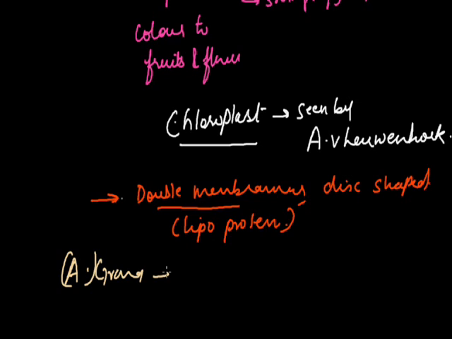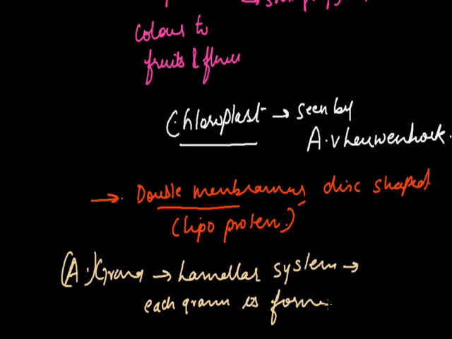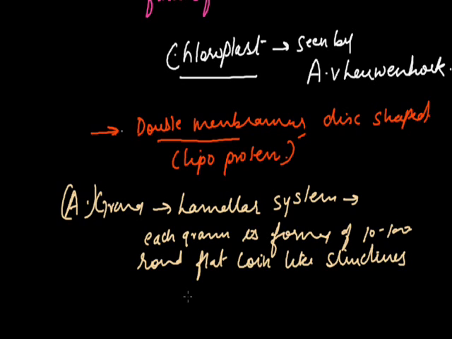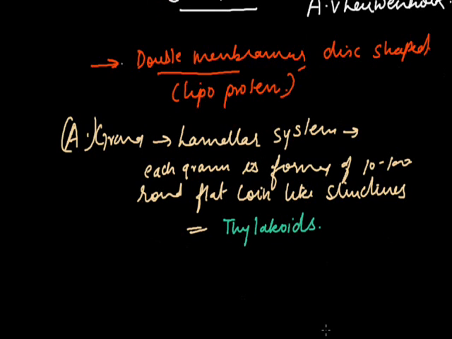Besides this, it consists of a portion called grana. Grana is the lamellar system, made up of lamella only, and these are found layered on top of each other. These stacks are called grana. Each lamella is made of a unit membrane. Each granum is formed of 10 to 100 round, flat, coin-like structures made up of lamella only, and these coin-like structures are called thylakoids.